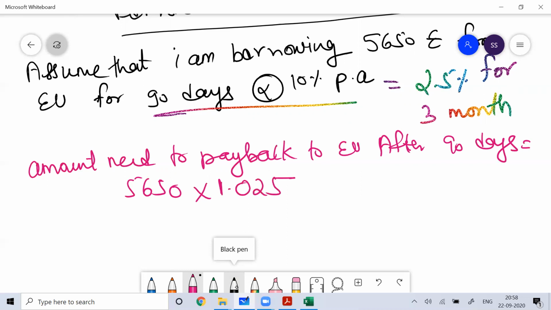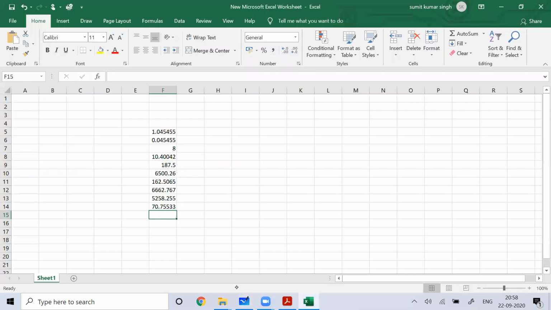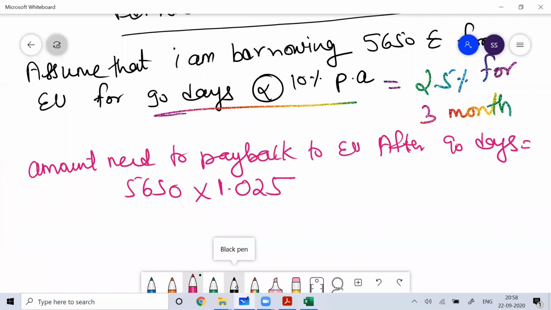This is the amount you need to pay back after 90 days: 5791.25 euro. I did this amount calculation directly.